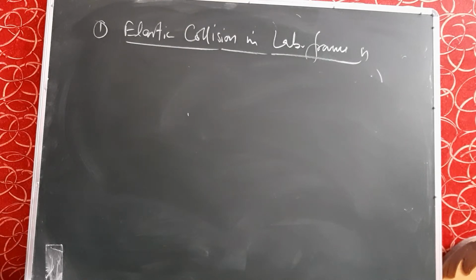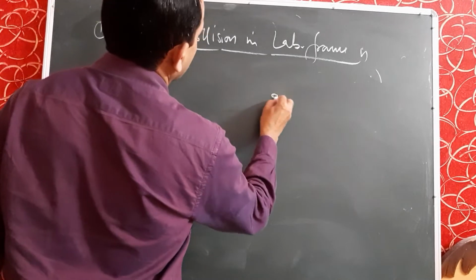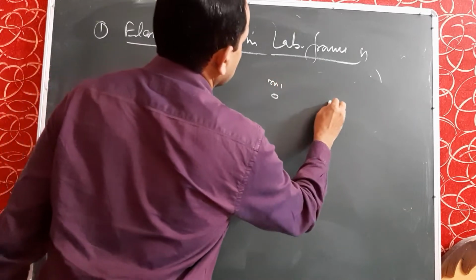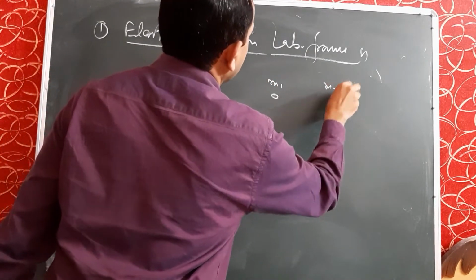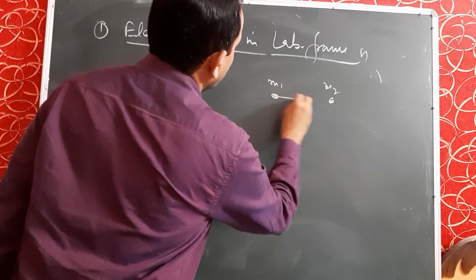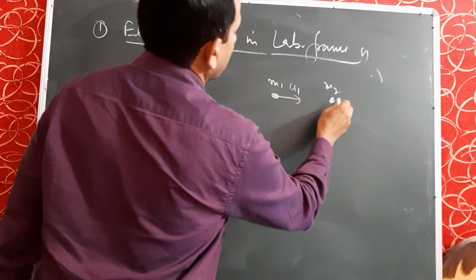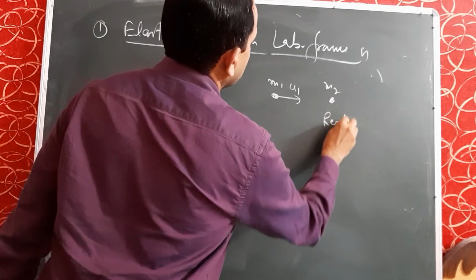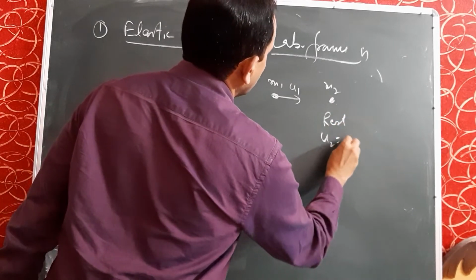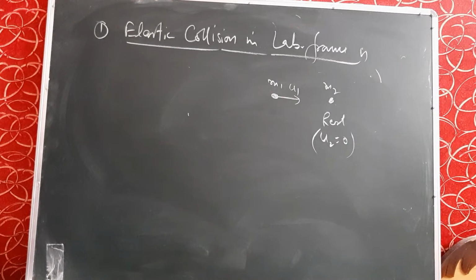So what is elastic collision? It is a collision of two particles. So let there be two particles. First particle of mass m1 and second particle of mass m2. And first particle is moving with velocity u1 and second particle is at rest, or u2 is 0. That is, velocity of second particle is 0. So it is at rest before collision.